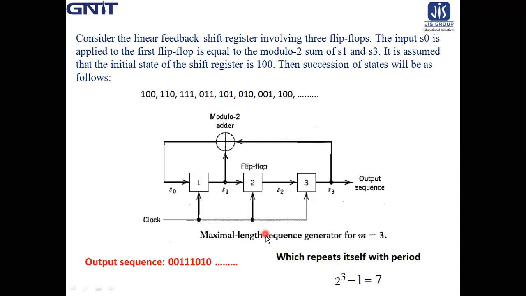and the code repeats itself with the period of 2 to the power 3 minus 1. That means, for m flip-flops, 2 to the power m minus 1. After this period, the code repeats.